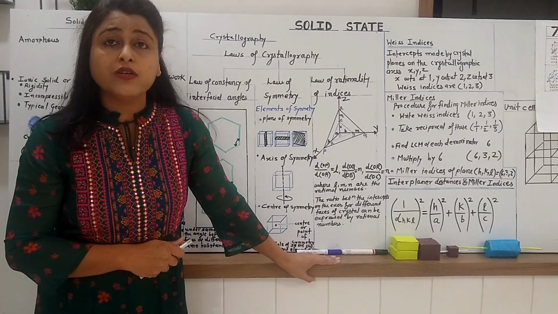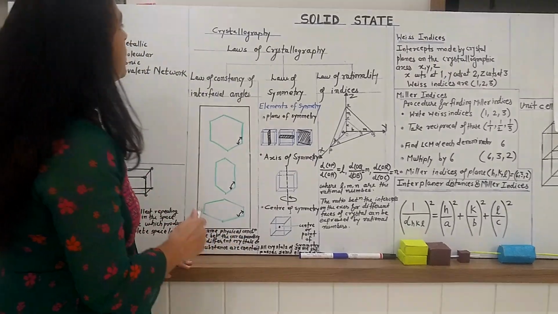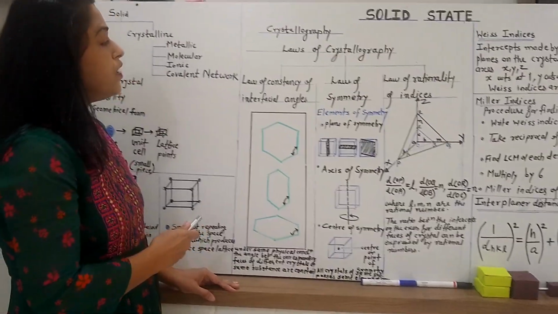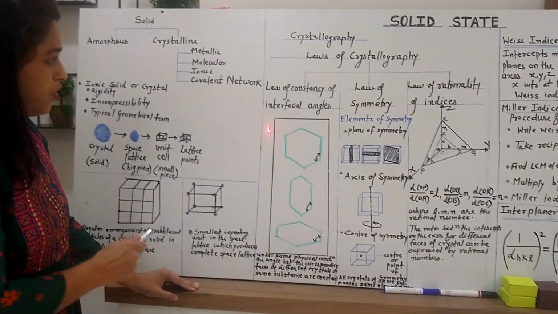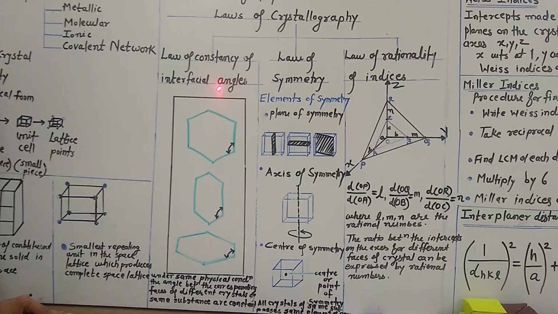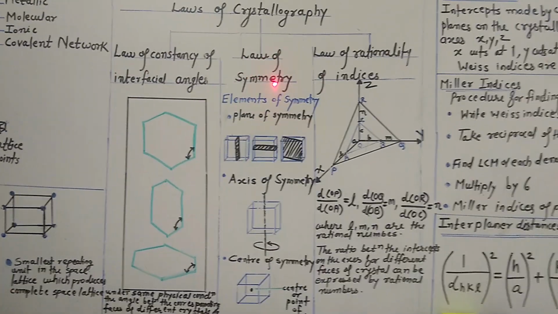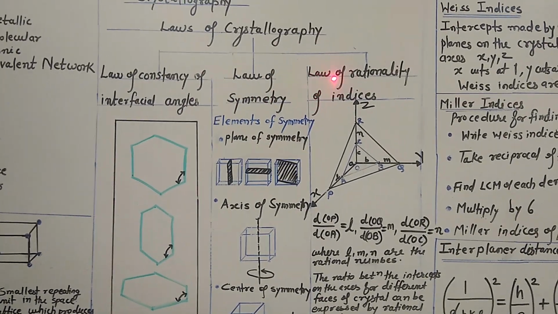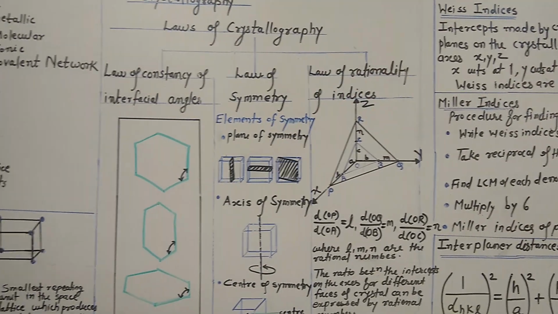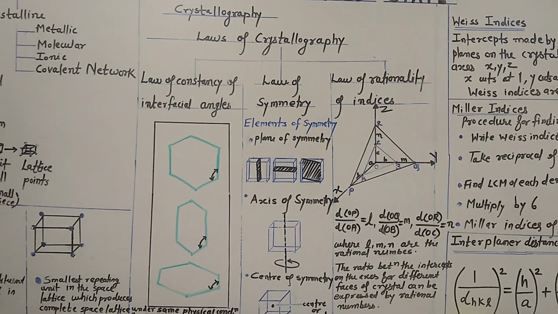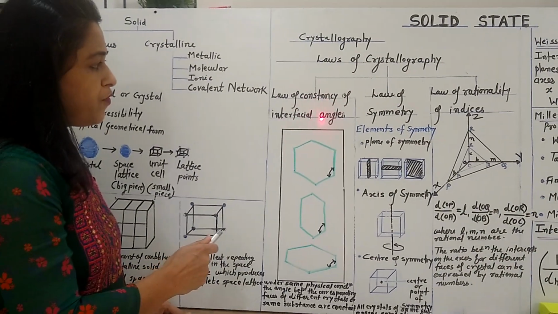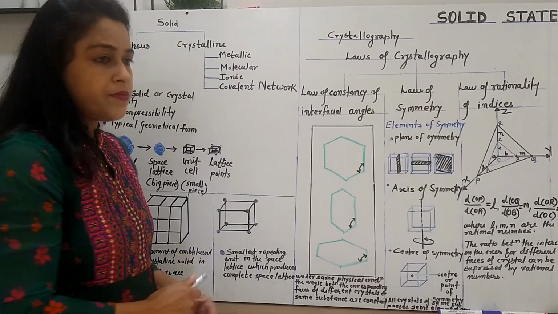And this branch can be designed on the basis of laws of crystallography. There are three different laws of crystallography: law of constancy of interfacial angle, law of symmetry, and third is law of rationality of indices. Let us discuss these laws one by one. So, first consider the law of constancy of interfacial angle.